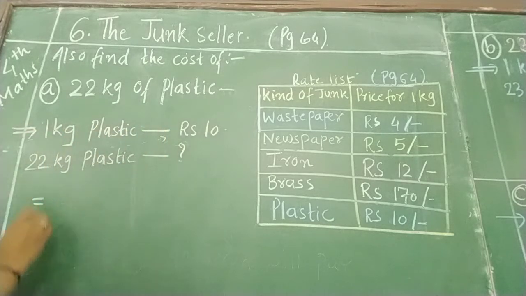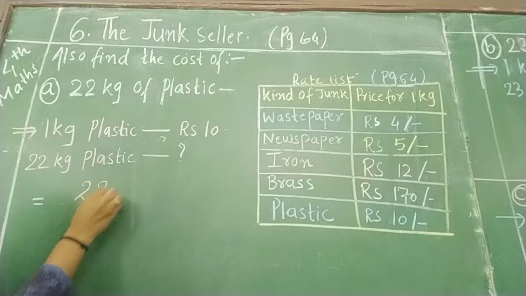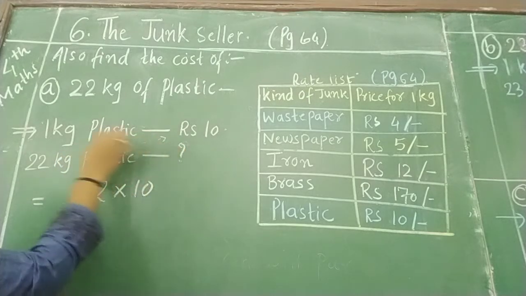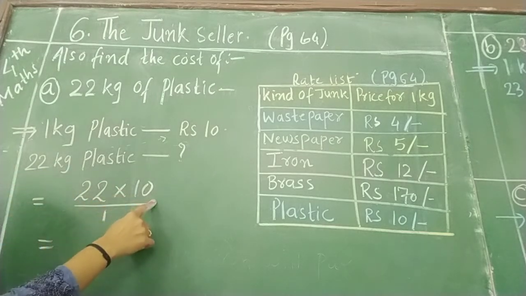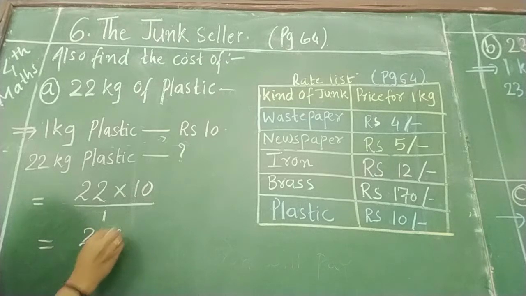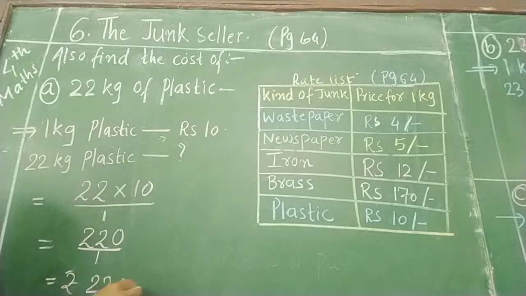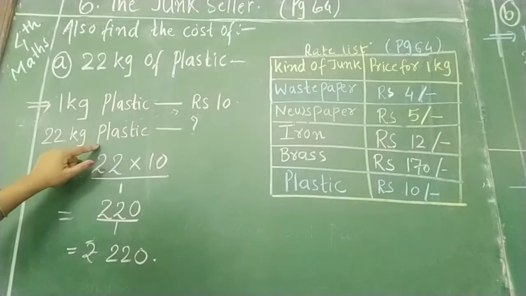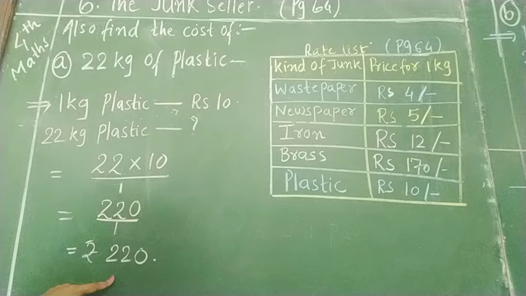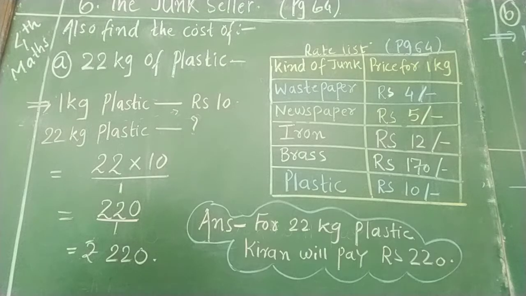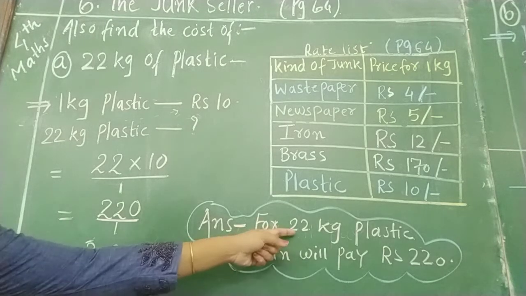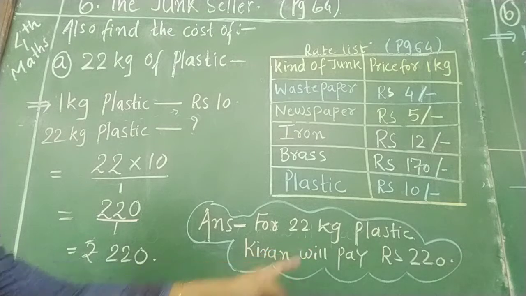We are doing the cross multiplication. So let's multiply 22 multiplied by 10, this cross, and this divided by 1. So mental again. So 22 multiplied by 10. So write 22 and 0 divided by 1. So our answer is 220. So for 22 kg plastic, she will pay rupees 220. So answer I will write for that here. So here is the answer. For 22 kg plastic, she has to pay rupees 220.